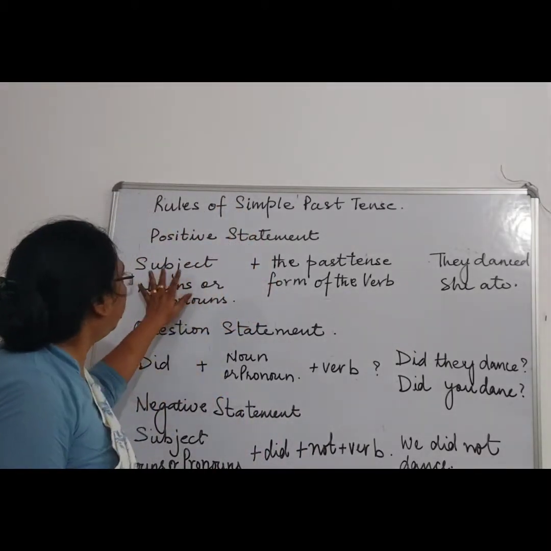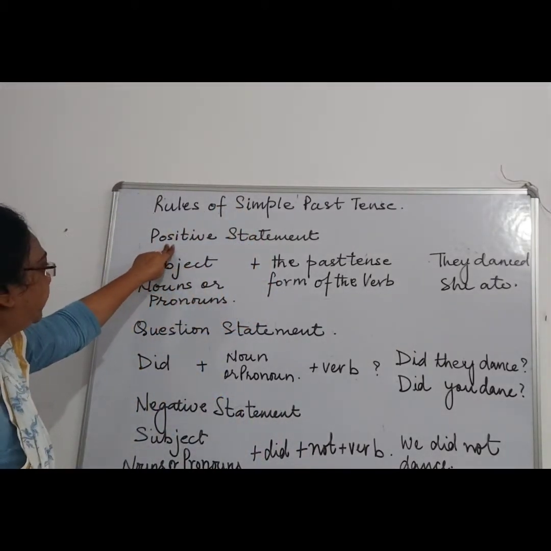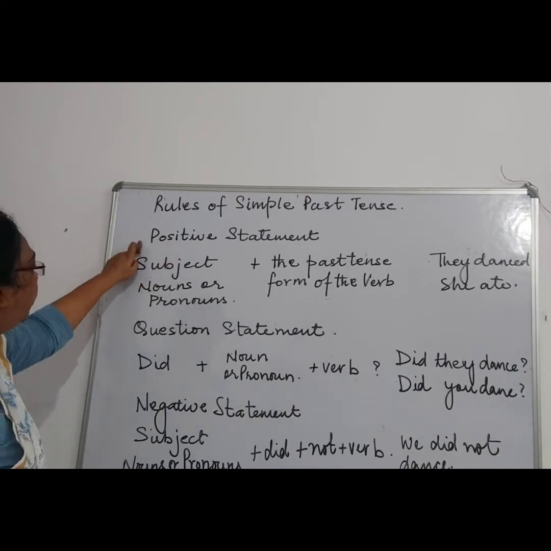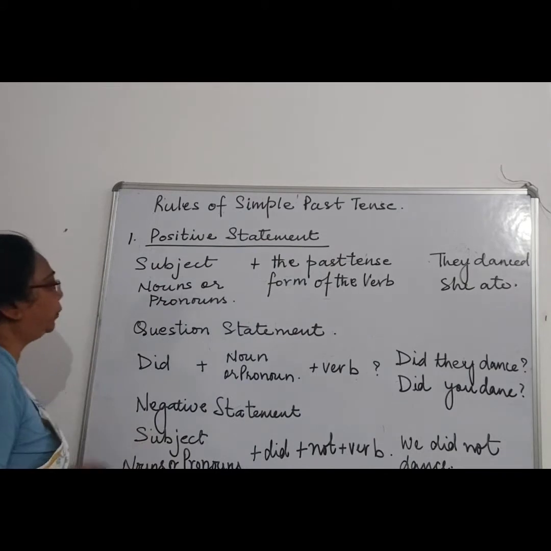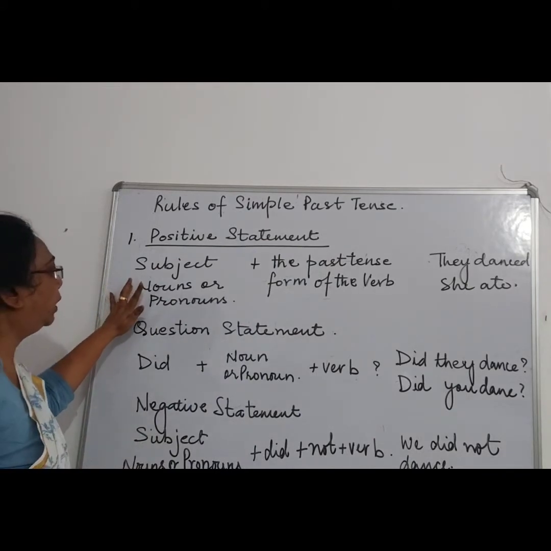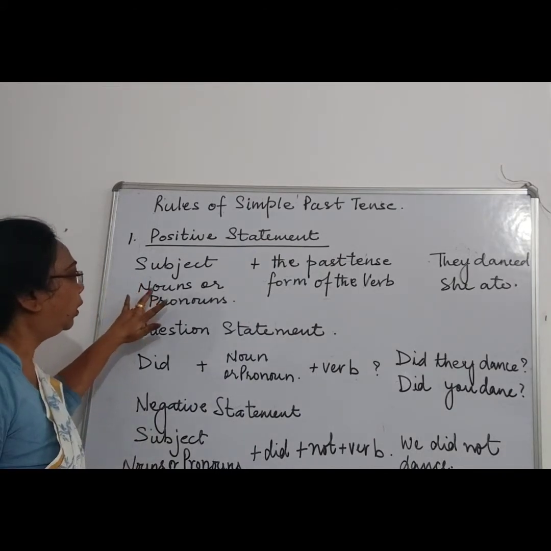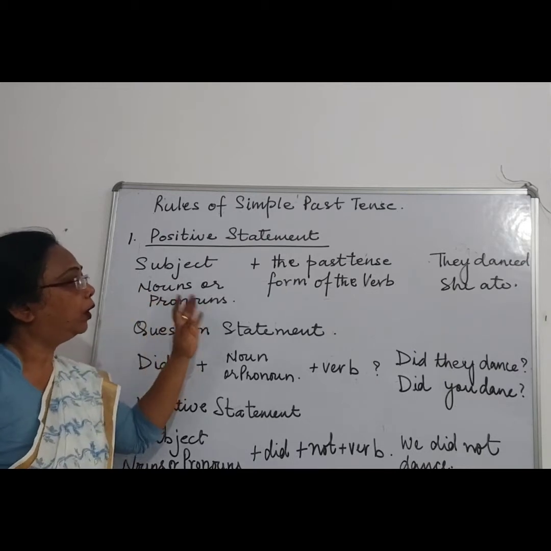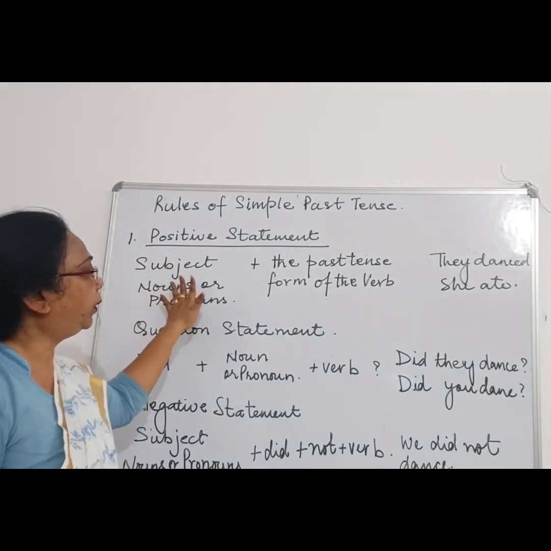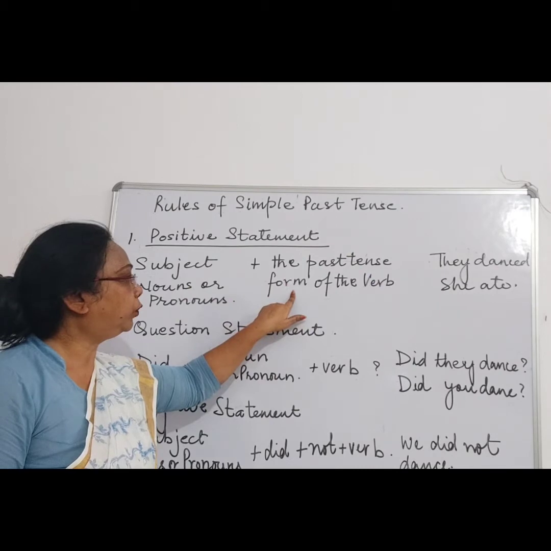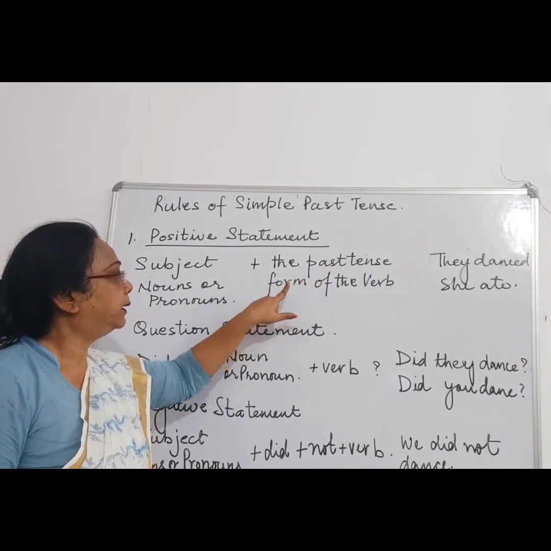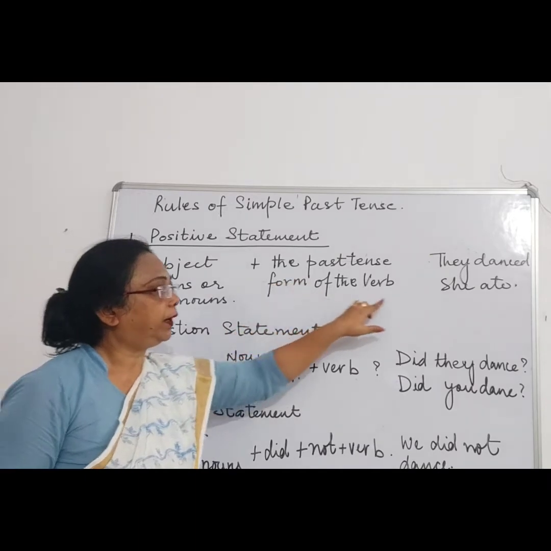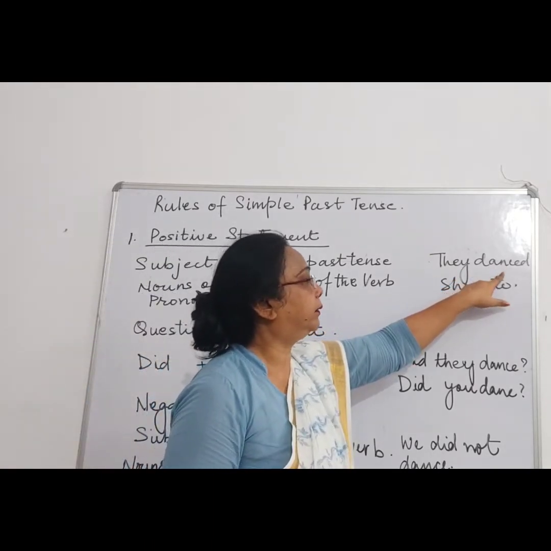Right. Now over here for the positive sentence, you will see the rules. For the positive sentence, whether the subject is singular or plural, noun or pronoun, whatever it may be, you have to add the past tense form of the verb. For example, they danced, right?